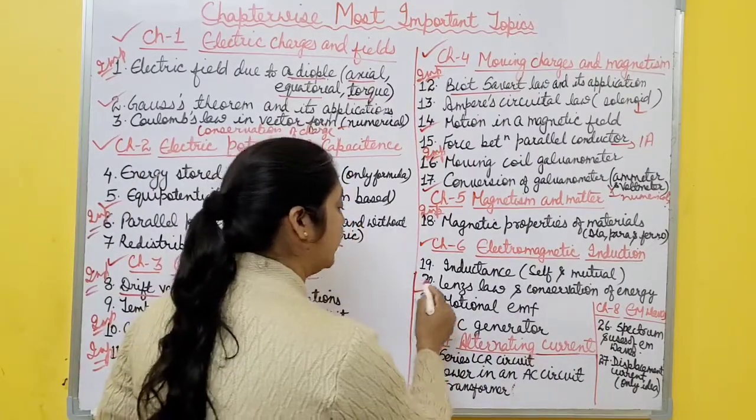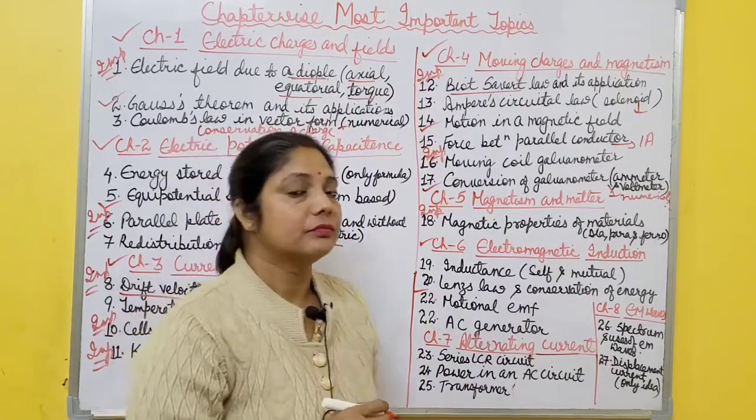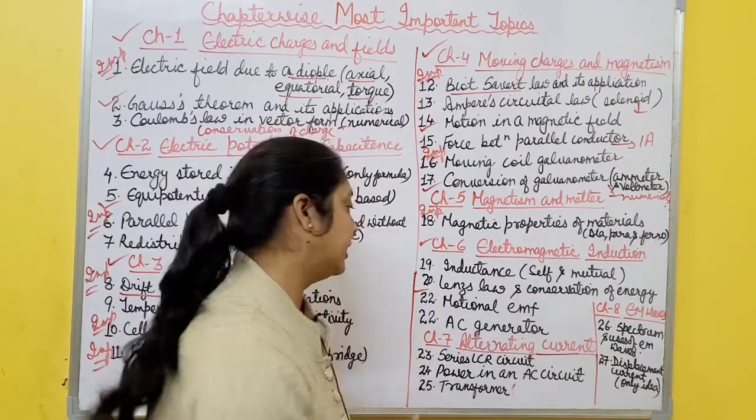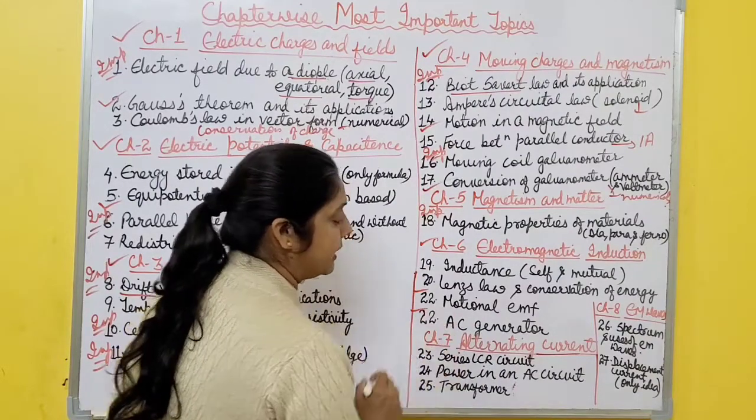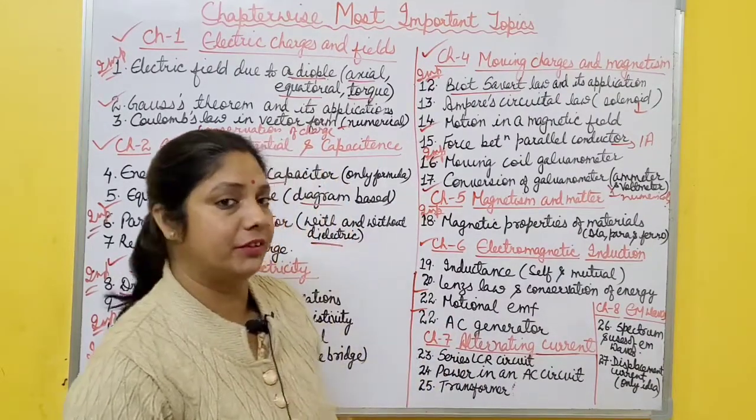Then motional EMF. What happens when EMF is produced due to motion of a conductor? You have to revise that expression also. Then the last topic of this chapter is the AC generator: its construction, working, everything you must know.